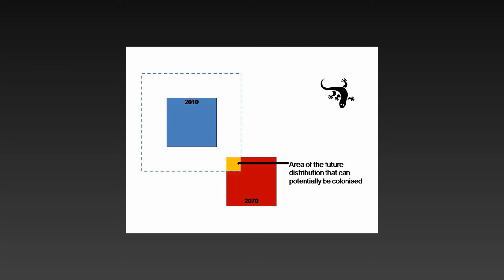We then dilated the present distribution with the mean annual dispersal distance multiplied by the number of years between the two predictions. In our case, this was 60 years. This allowed us to identify and quantify the areas in the future distribution, represented here in yellow, that can potentially be colonised within 60 years. We then dilated this yellow area with the mean annual dispersal distance multiplied by the number of years between the two predictions. Again, this was 60 years. This allowed us to identify and quantify the areas in the current distribution that can potentially reach the future distribution within the timescales of near future rapid climate change, here represented in purple.